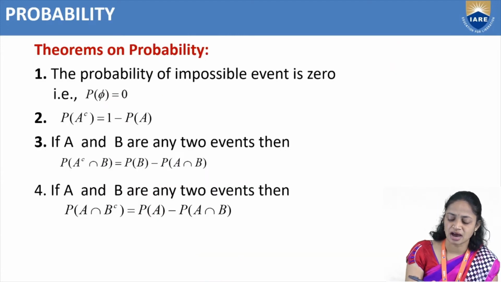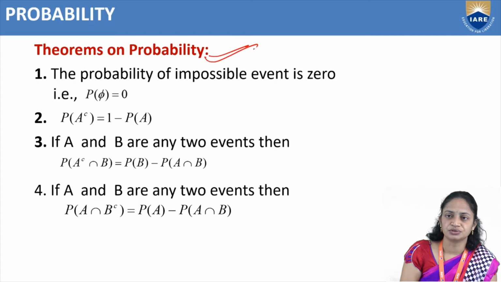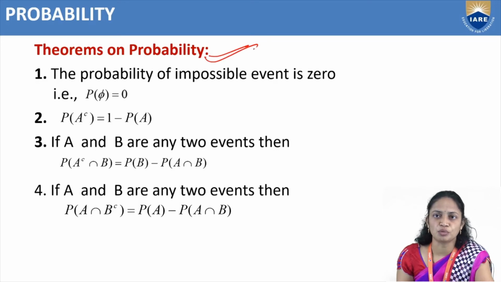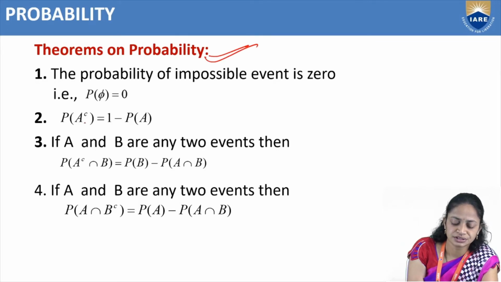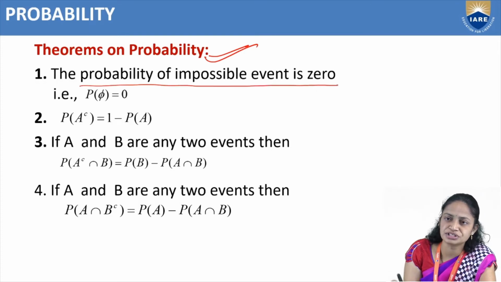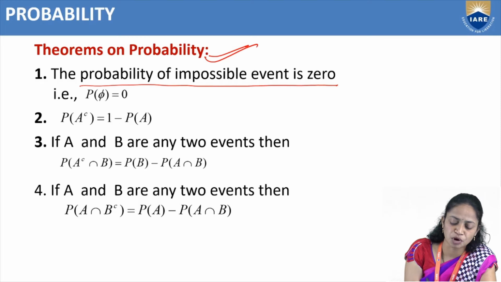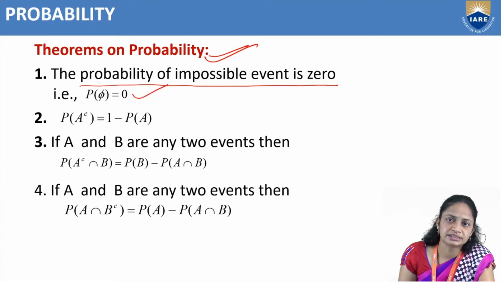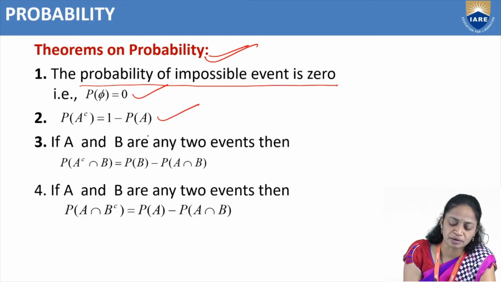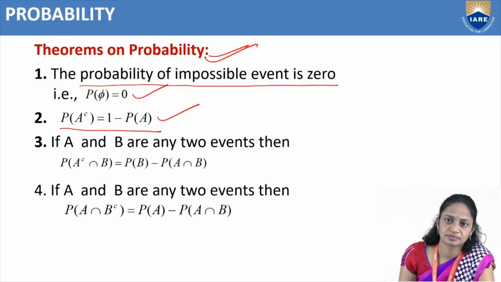Next, we have some theorems, which are useful for problems. Theorem statements: the first statement is that the probability of an impossible event is 0, that is, probability of phi equals 0. The second one is probability of A complement equals 1 minus probability of A.